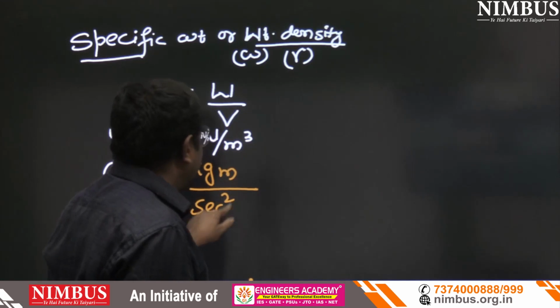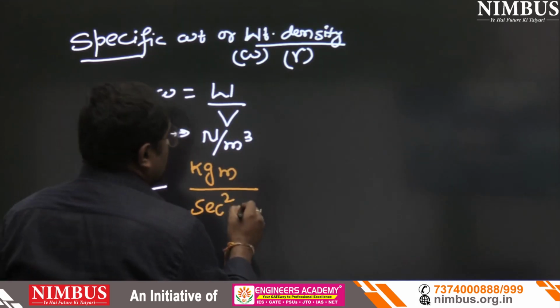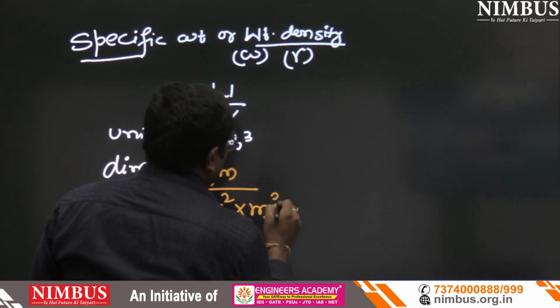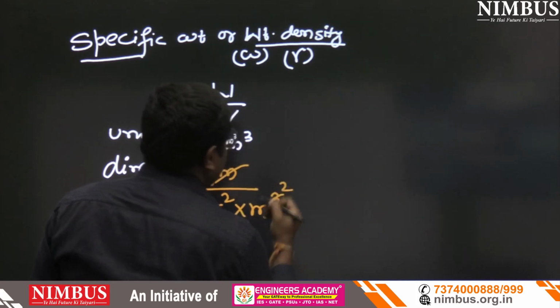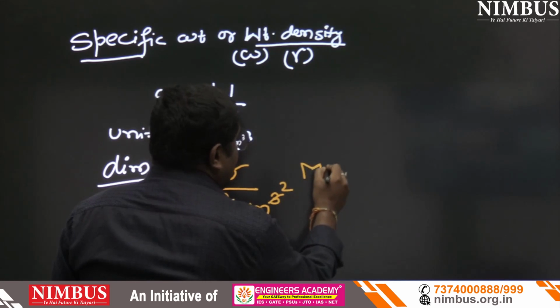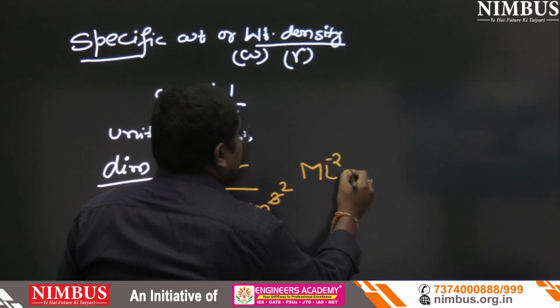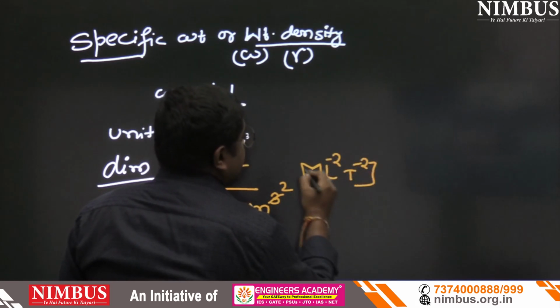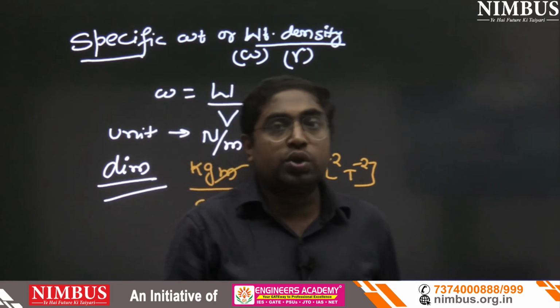And here meter cube is also written, so one meter cancels and it becomes meter square. So the dimension is M L minus 2 T minus 2.